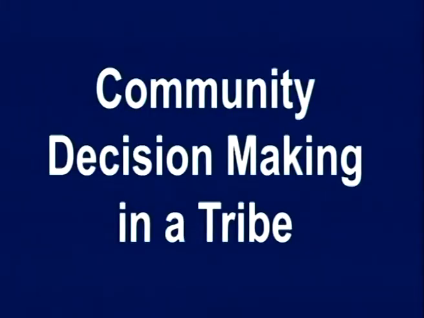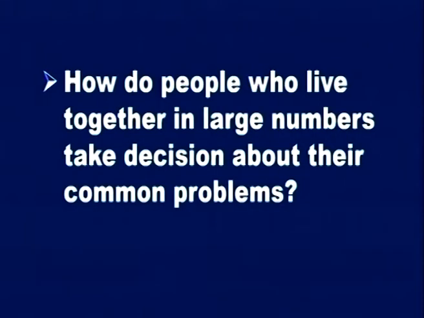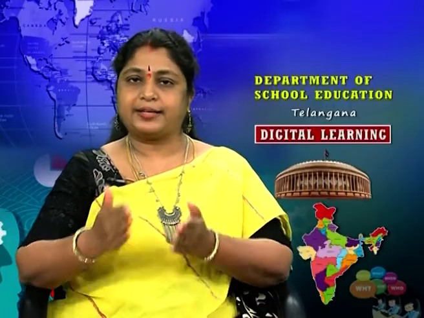So what is the name of our chapter? Community decision making in tribe. So let's start. Let me ask you a few questions. How do people who live together in large numbers take decision about their common problems? Children, let me give you one example. Suppose in a classroom, if any problem arises within the classroom, then how do you solve it? Whom do you take this problem to? You take the problem to your class leader, and the class leader goes to the class teacher, right?